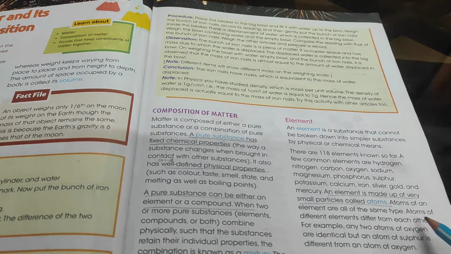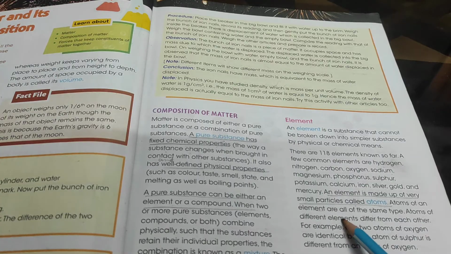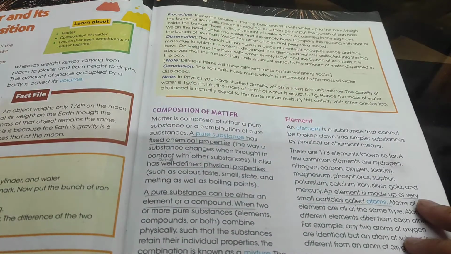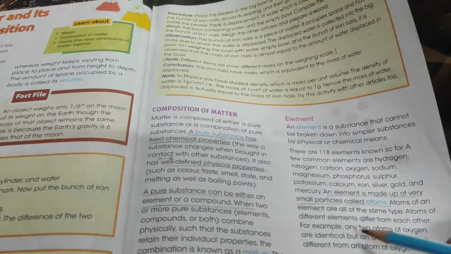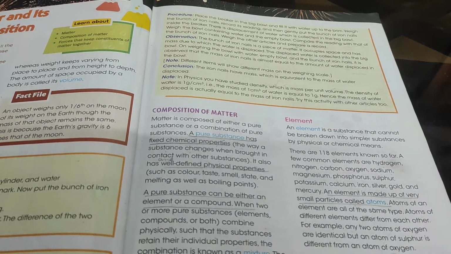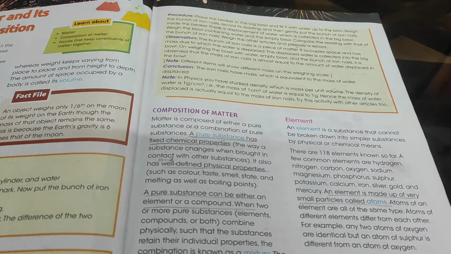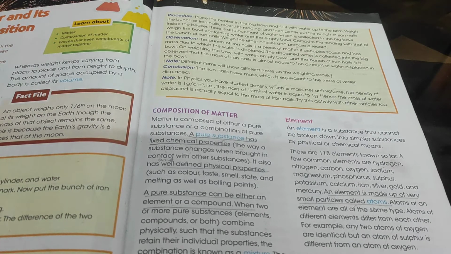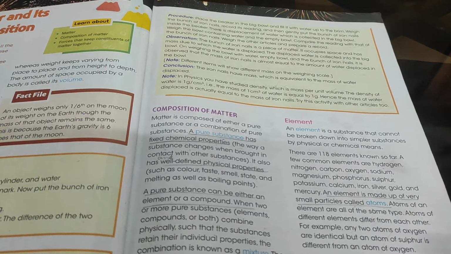It is written that atoms of different elements differ from each other, but atoms of an element are all of the same type. Is it clear? For example, any two atoms of oxygen are identical, but an atom of sulfur is different from an atom of oxygen. So it is clear that atoms of a particular element will remain the same. But if we take two different elements, the atoms of one element are different from the atoms of another element.